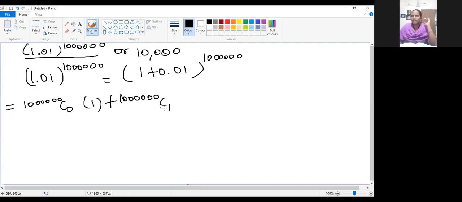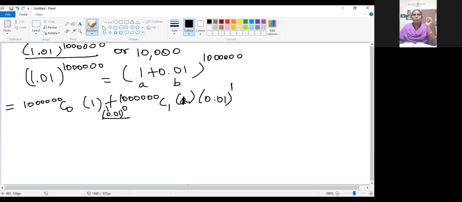Next, same 10 lakh. If you are selecting first one object, this is a, this is b. A power anything, that is 1 power any number, is 1 only, no problem. B value is 0.01 to the power 0, so there is no use of this. So 1 only will be replaced.